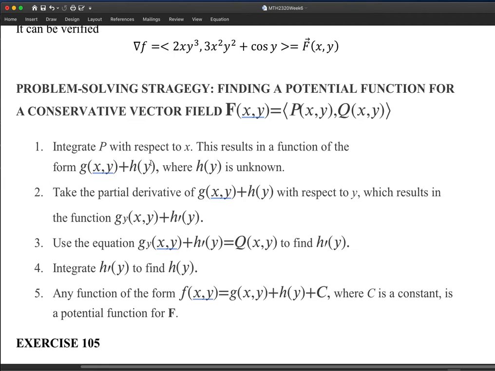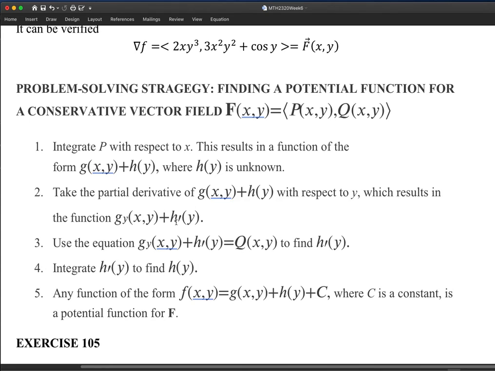Starting from here, this is supposed to be the potential. So we calculate the partial derivative with respect to y of this supposed potential function. Usually you're going to have g sub y of x and y, plus h prime of y.